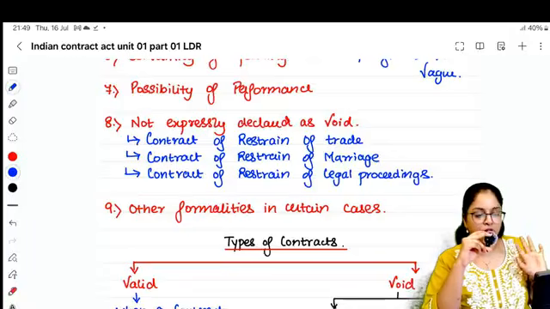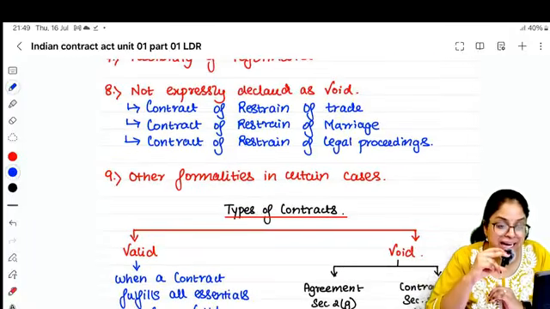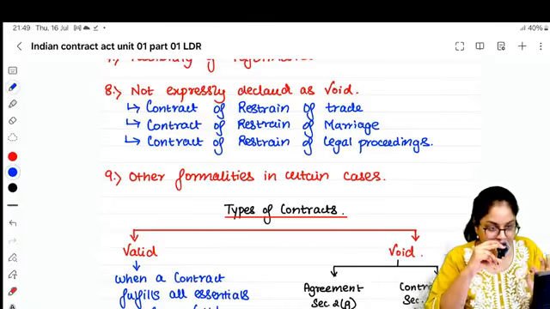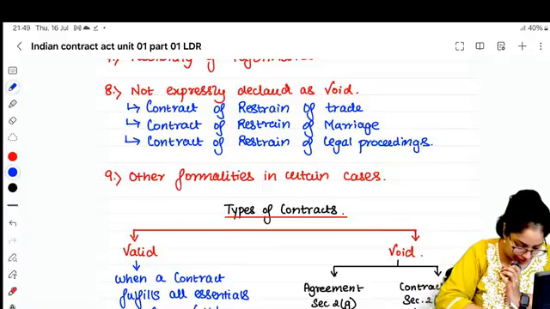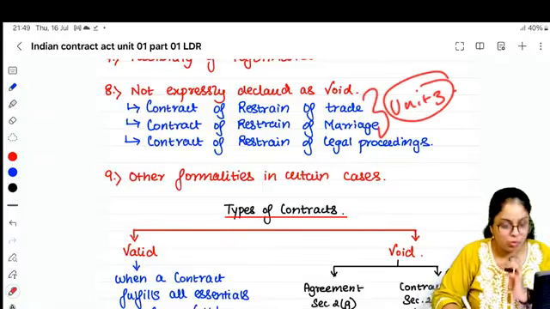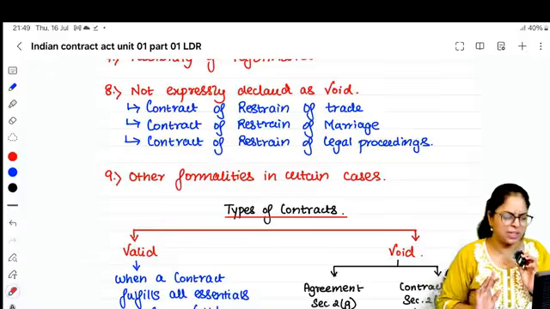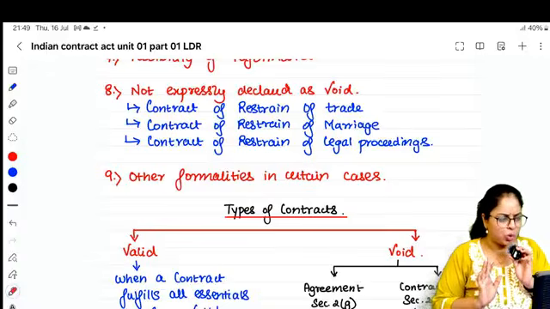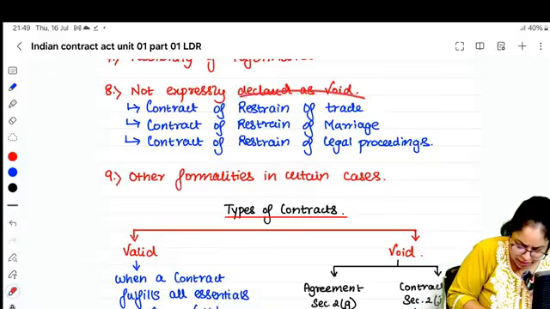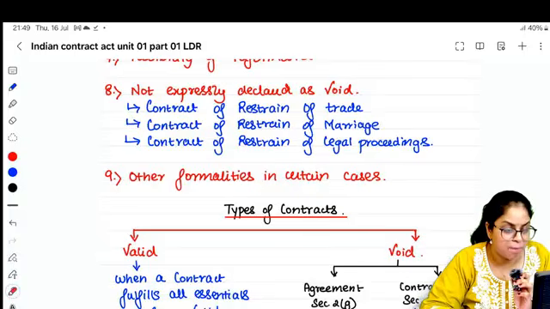perform or not. The next condition is it should not be expressly declared as void. Again, the details will be discussed in unit number 3. For now, there are some contracts which are declared as void. அப்படினா Contract Act சொல்லுது இந்த மாதிரி contract enter பண்ண கூடாது. What kind of contracts are those? Contract of restricting somebody from doing a marriage.